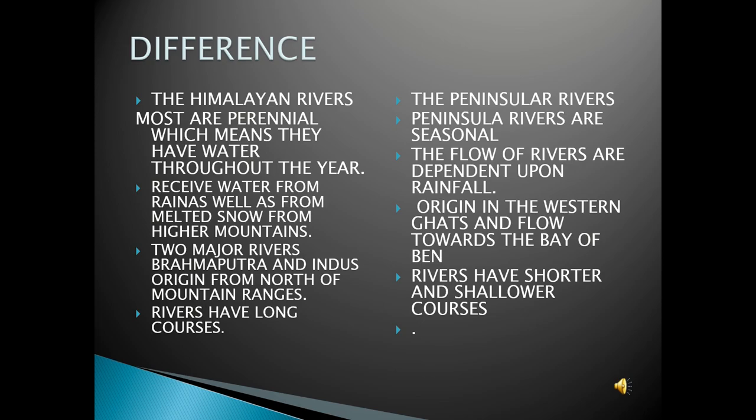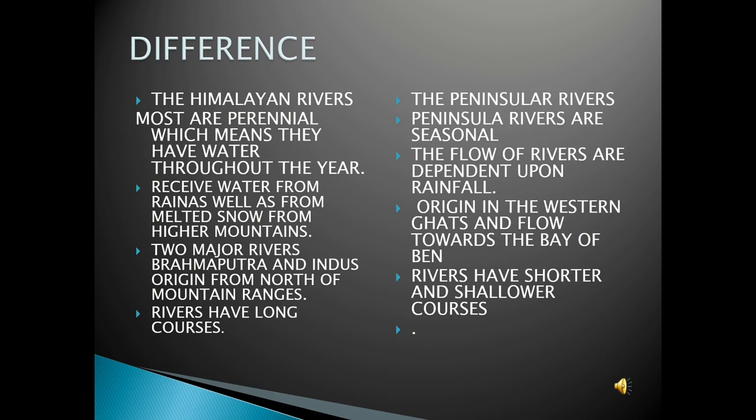That means they do not depend much on rainfall, while the peninsular rivers are seasonal in nature. That means they depend upon rainfall. Second point, Himalayan rivers receive water from rains as well as from melted snow from the higher mountains where they have their source. The second point of the peninsular rivers is that they directly depend upon rainfall.